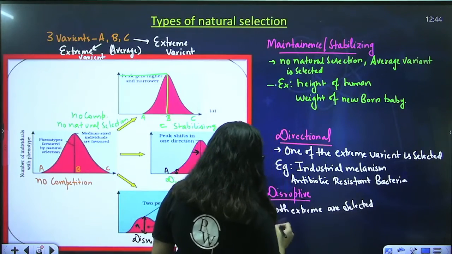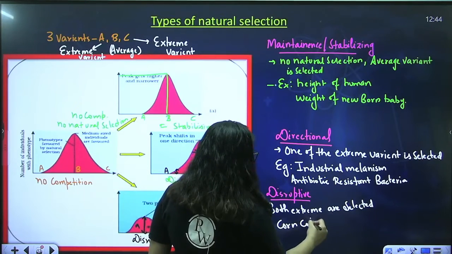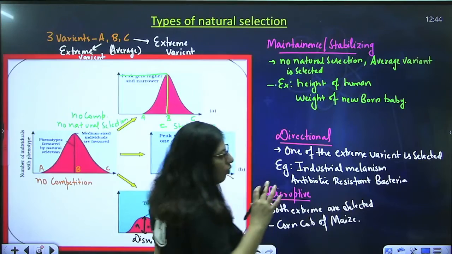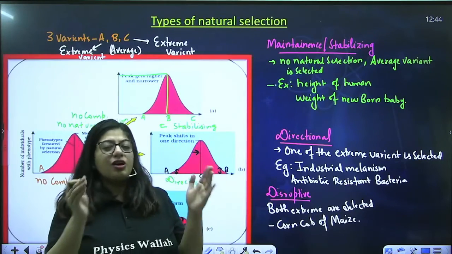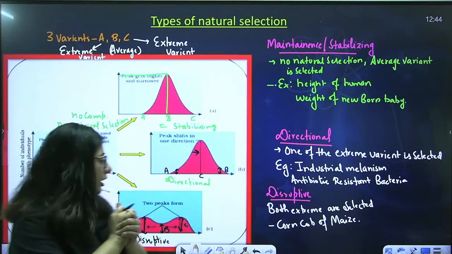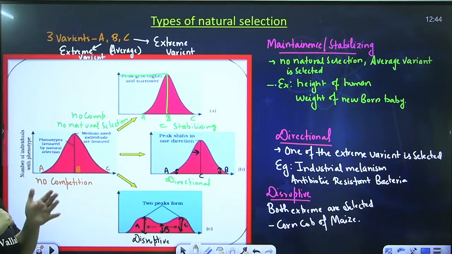Like corn cob of maize. In maize, you will see that corn cob will be either of the large size or of a very small size. There is no medium size corn cob, right? So that's the three types of natural selection that was given by Darwin.